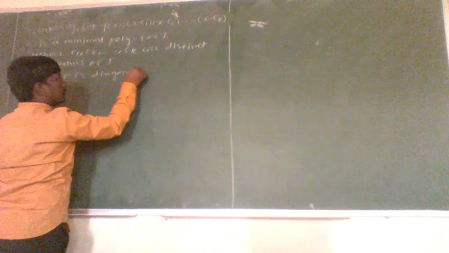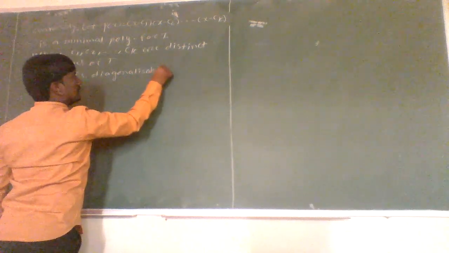Okay, that is, we have to prove that there exists an ordered basis curly B for the vector space V such that each vector of this basis is a characteristic vector.